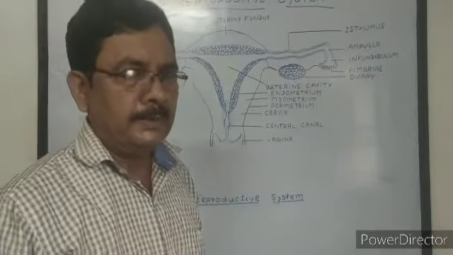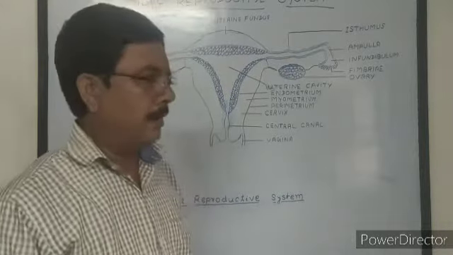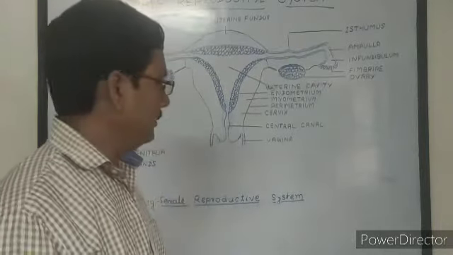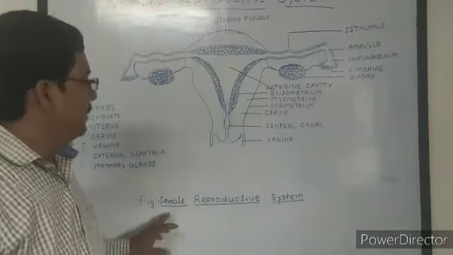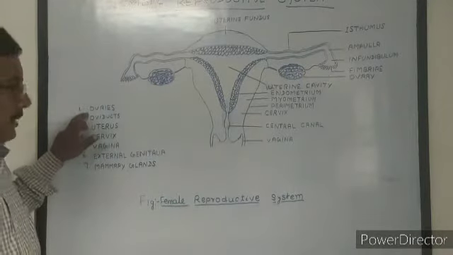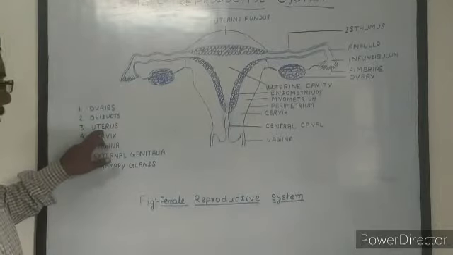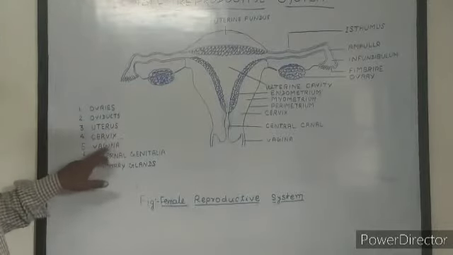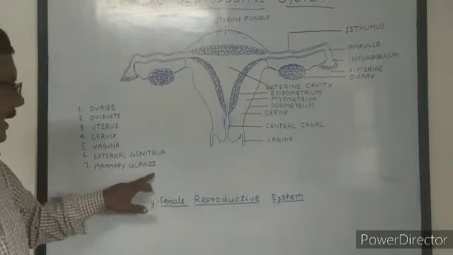Now we study the female reproductive system and all the organs involved in it. Here: one pair of ovaries, one pair of oviducts, uterus, cervix, vagina, external genitalia, and mammary glands.